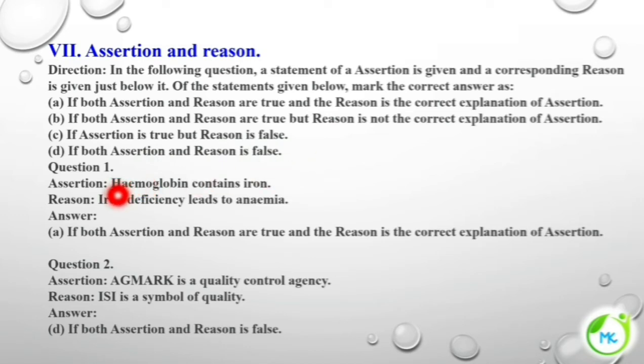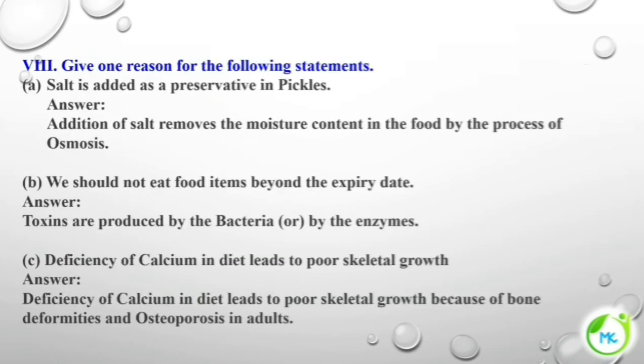Question number 1. Assertion: Hemoglobin contains iron, and reason: iron deficiency leads to anemia. So both A and R are true. Hemoglobin is the pigment which contains iron and iron deficiency will lead to anemia. So assertion and reason are true and reason is the correct explanation of assertion. Question number 2. Agmark is a quality control agency. ISI is a symbol of quality. So both assertion and reason are false.